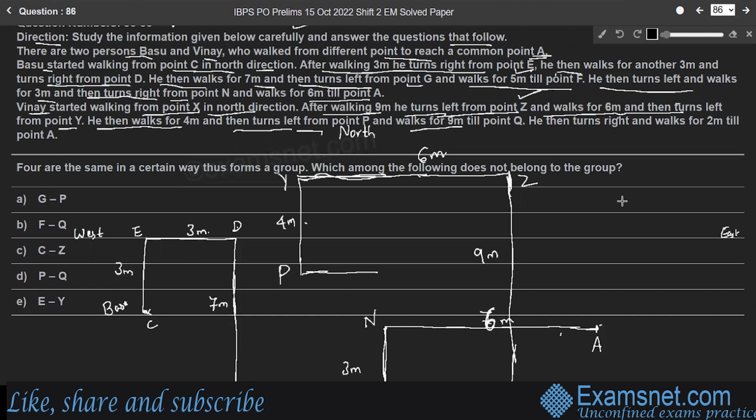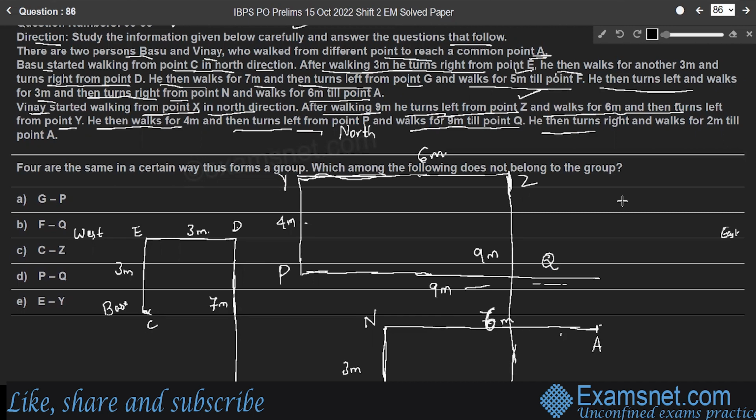And from point P, he walks for 9 meters till point Q. So this distance is 9 meters.